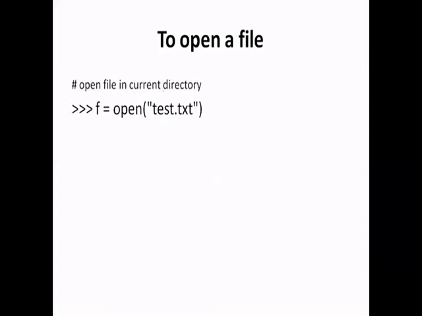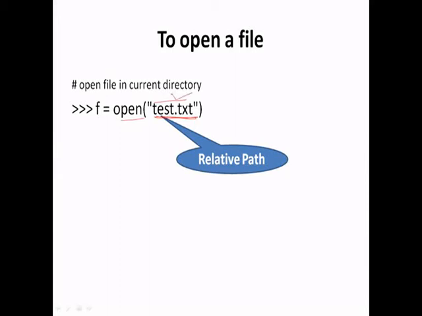To open a file, we can use the open function, and inside this open function, we can give the file name. This is also called a relative path. In this case, this file will be searched or created in the present working directory. Whatever your present working directory is, this file will be stored there, or searched for that particular operation in that present working directory.